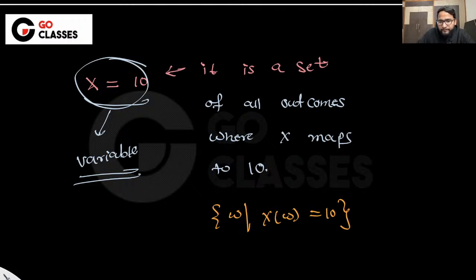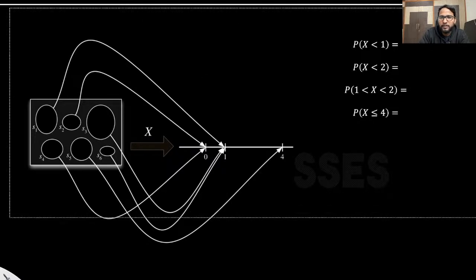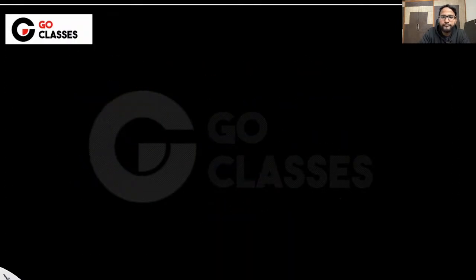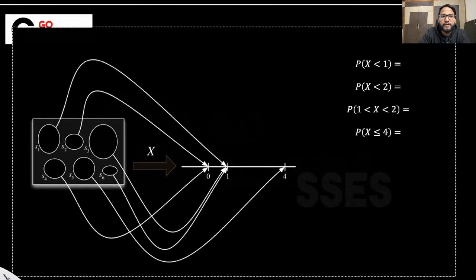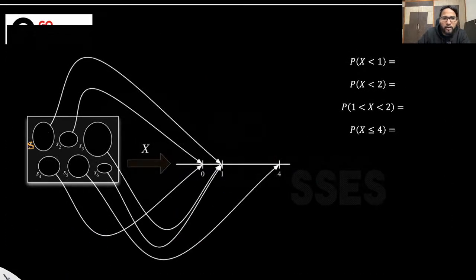Now tell me, if I take one more example quickly, let's suppose I take this example. Is this visible to you guys? Here this is S1, some outcome, this is S2, this is S3, this is S4.